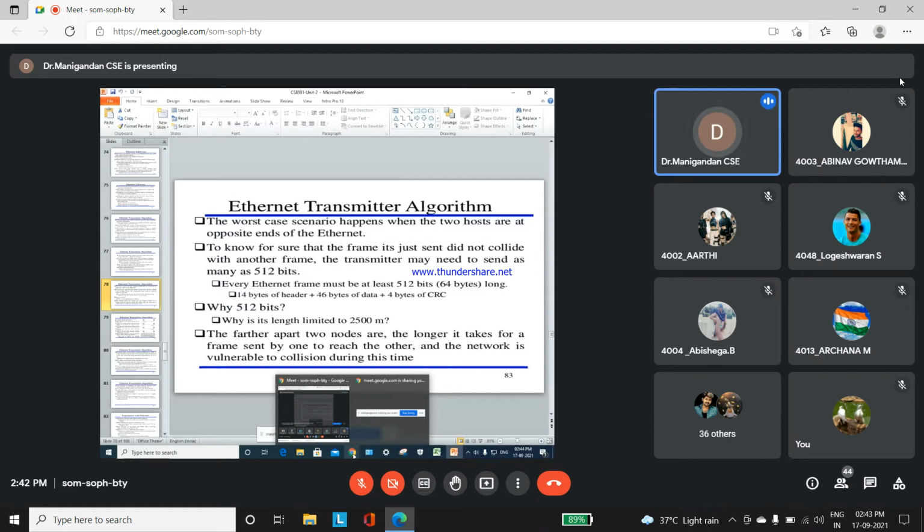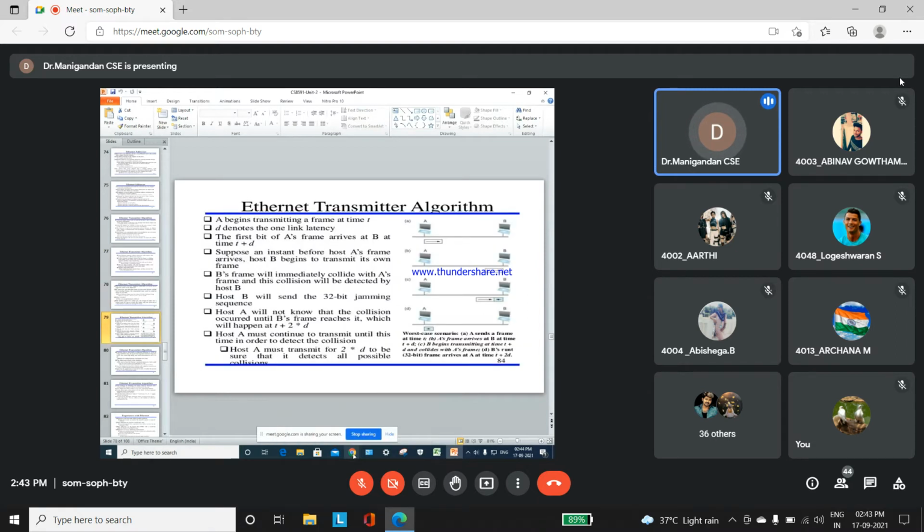Next, this diagram shows four cases. A arrives at B at a time. A will be transmitting a frame, then that frame arrives at node B, and then C begins again, and the acknowledgement will be transmitted from B. In the fourth case, the acknowledgement transmitted from B is received. This is the time duration between T and T plus 2D.